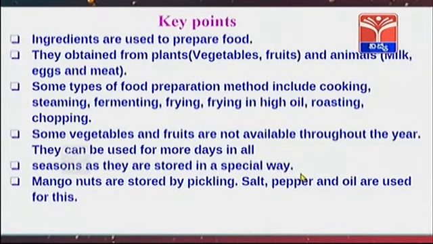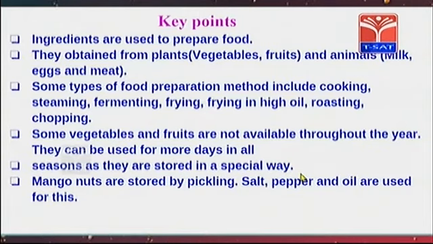So, till now we discussed food and food production. Generally, food is available from plants and animals. Let us discuss the key points of this lesson. Ingredients are used to prepare food. They are obtained from plants, such as vegetables and fruits, and animals, such as milk, eggs and meat.